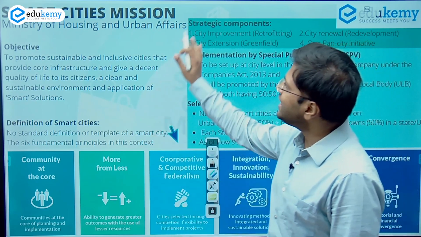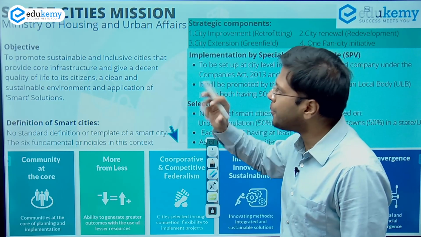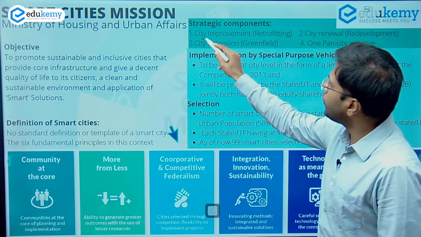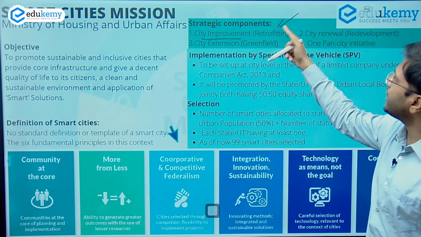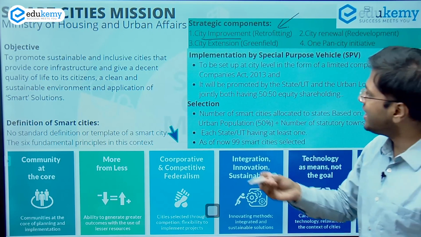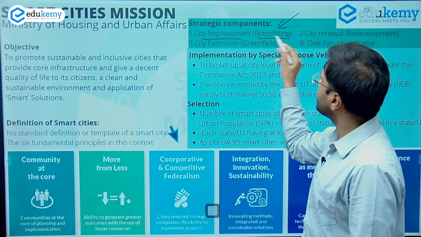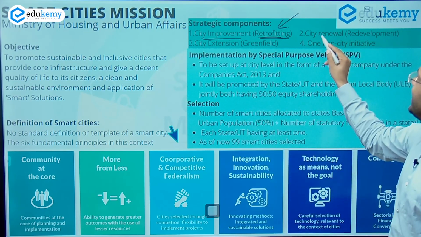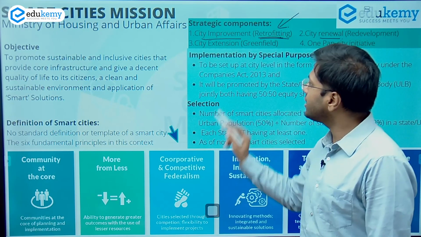The second scheme in focus is the Smart Cities Mission. Here the country is choosing some specific cities for its development. What are we trying to develop? The most important four parameters of development will be city improvement, which means retrofitting. Suppose there are important places in the city which are not functioning well; retrofitting has to be done, that is, fitting or replacement of those important parts. Then city renewal, which is complete city redevelopment, so breaking it and then creating it again.